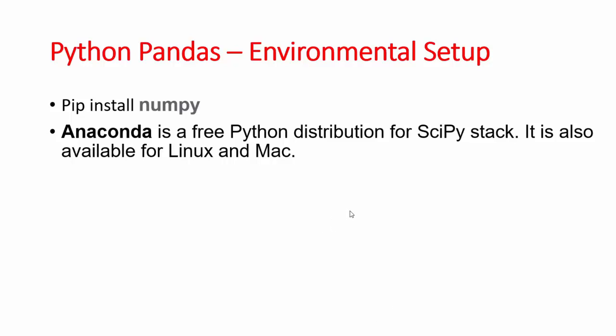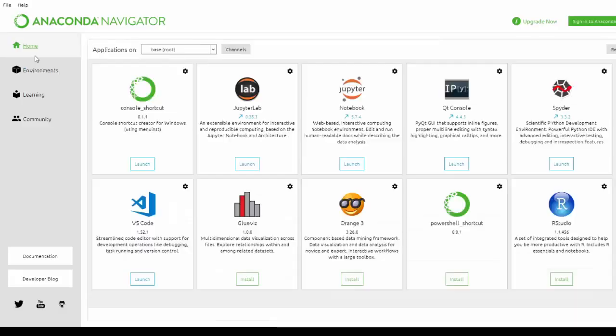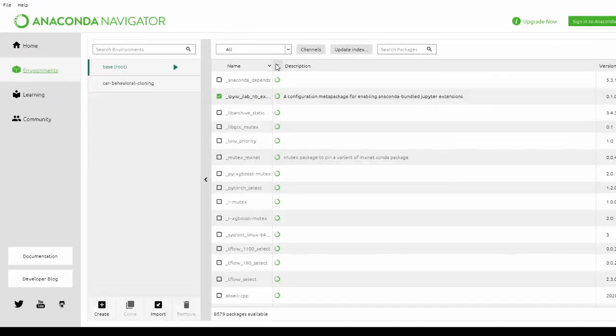I'm opening my Anaconda Navigator. Go to the environments here, select all, and choose the library or package that you want to install.